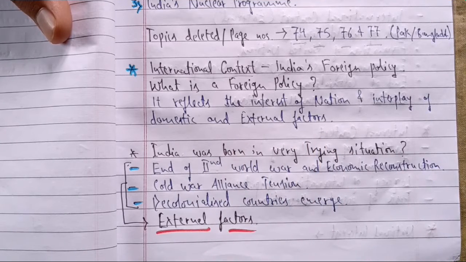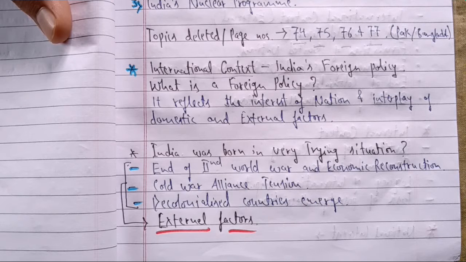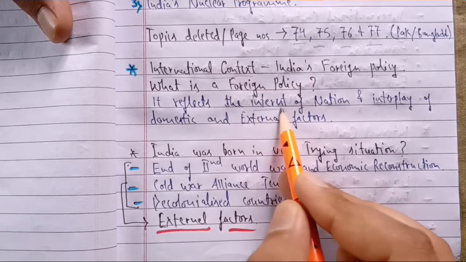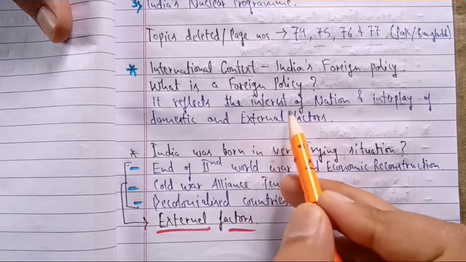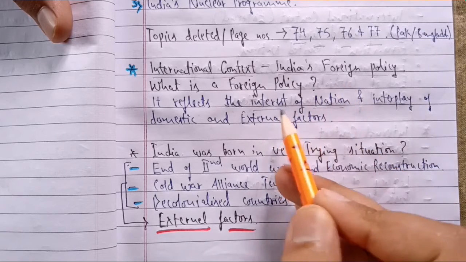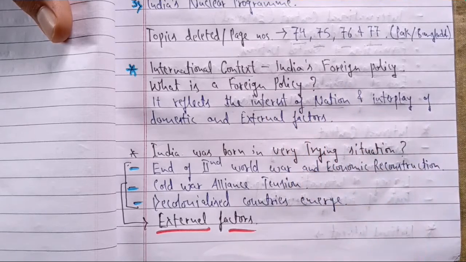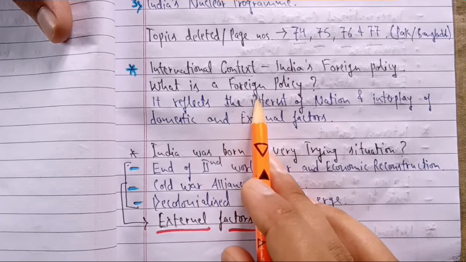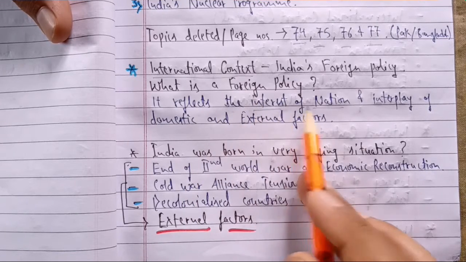If I give you the foreign policy of any country, suppose Russia or the US, while reading the different provisions and articles under those foreign policies, the relation of those countries with the outside world, you will come to know what the interests of the whole nation are. I'm not talking about the interest of a particular party, community, group or individual. Foreign policy is all about the interest of the nation as a whole: the most important factors relevant to the nation's interest. So everything in the foreign policy will automatically reflect the interest of a nation.